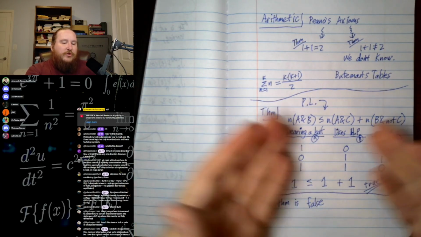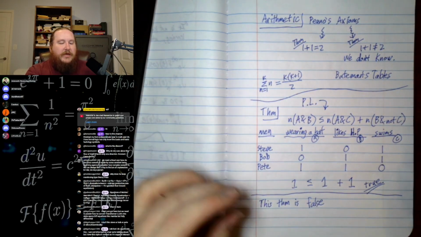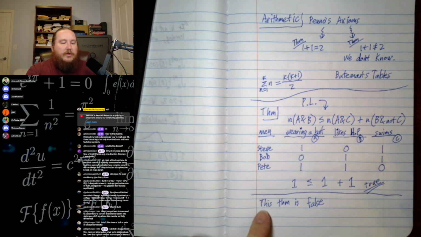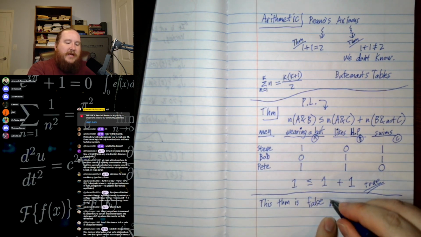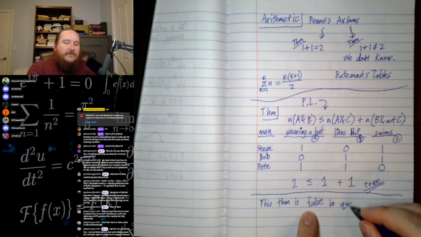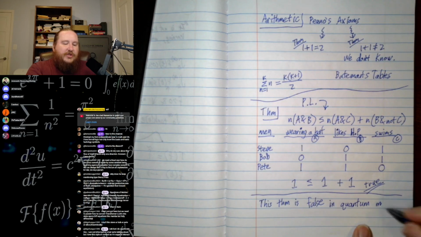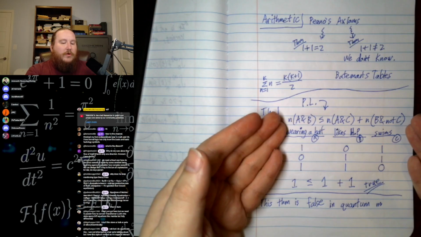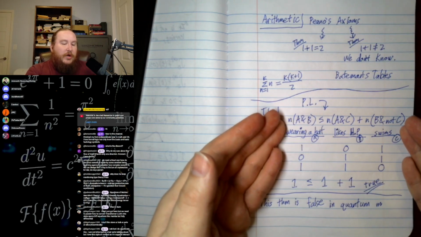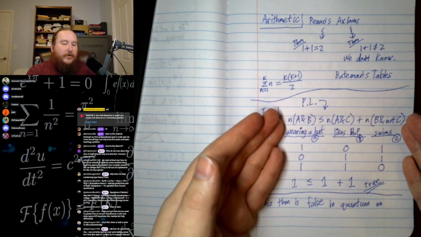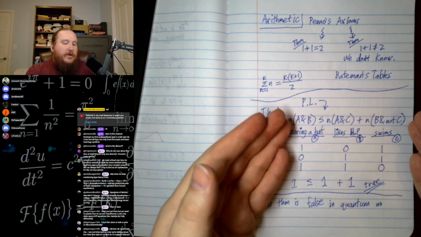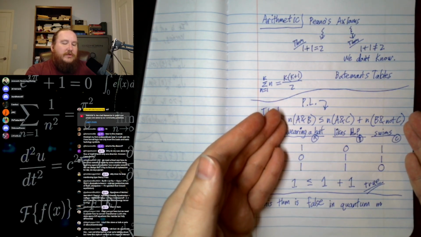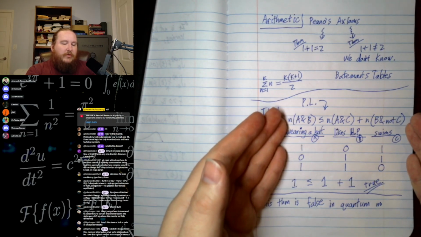So technically the word true doesn't have any meaning, but as soon as we go to the real world, like when we say this theorem is false in quantum mechanics, we don't mean it's false in a syllogism way, because as I just pointed out, there is no proof of this being false. There is a proof that this is true. So I can prove this is true, and I would never be able to prove that this is false. In fact, it isn't false. We can prove it's true.